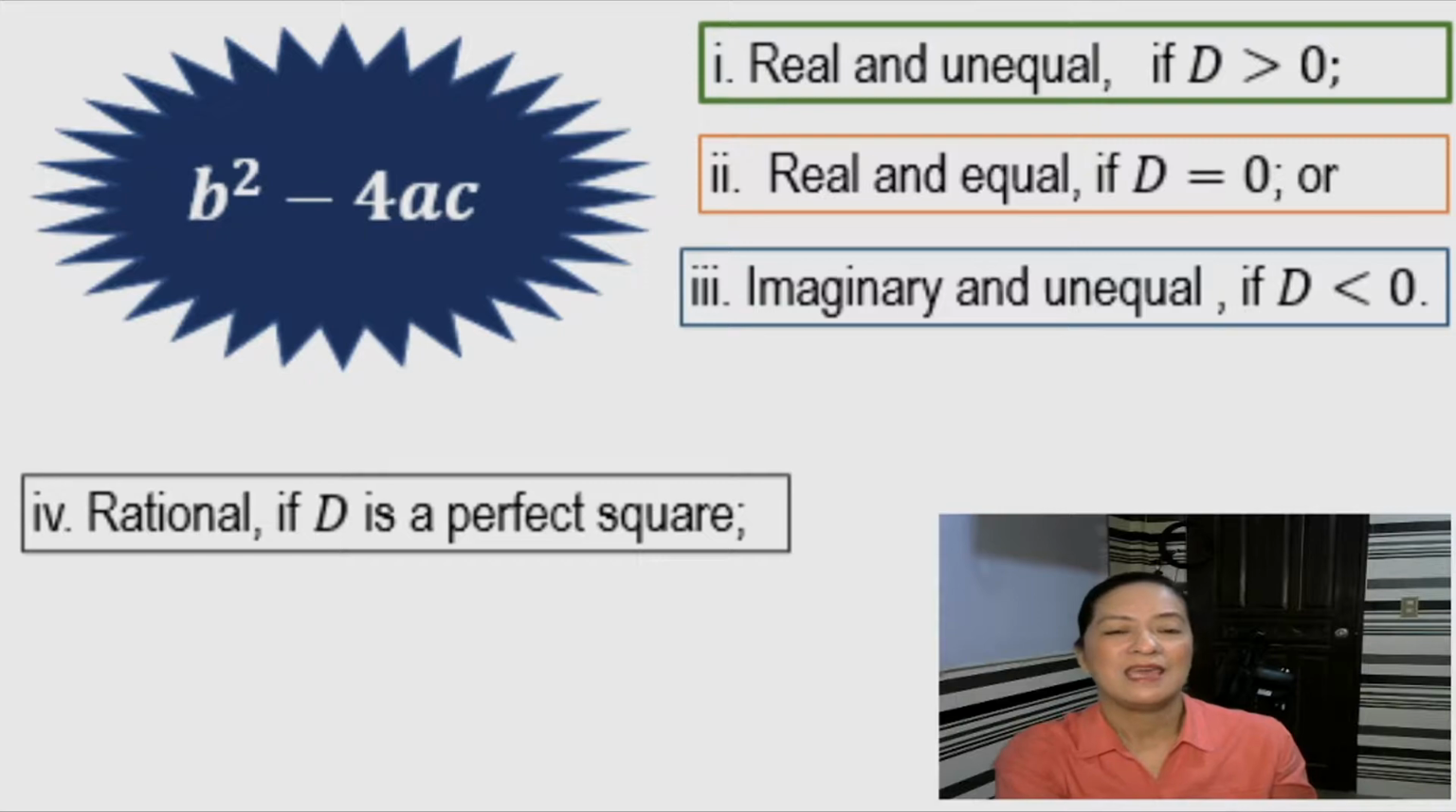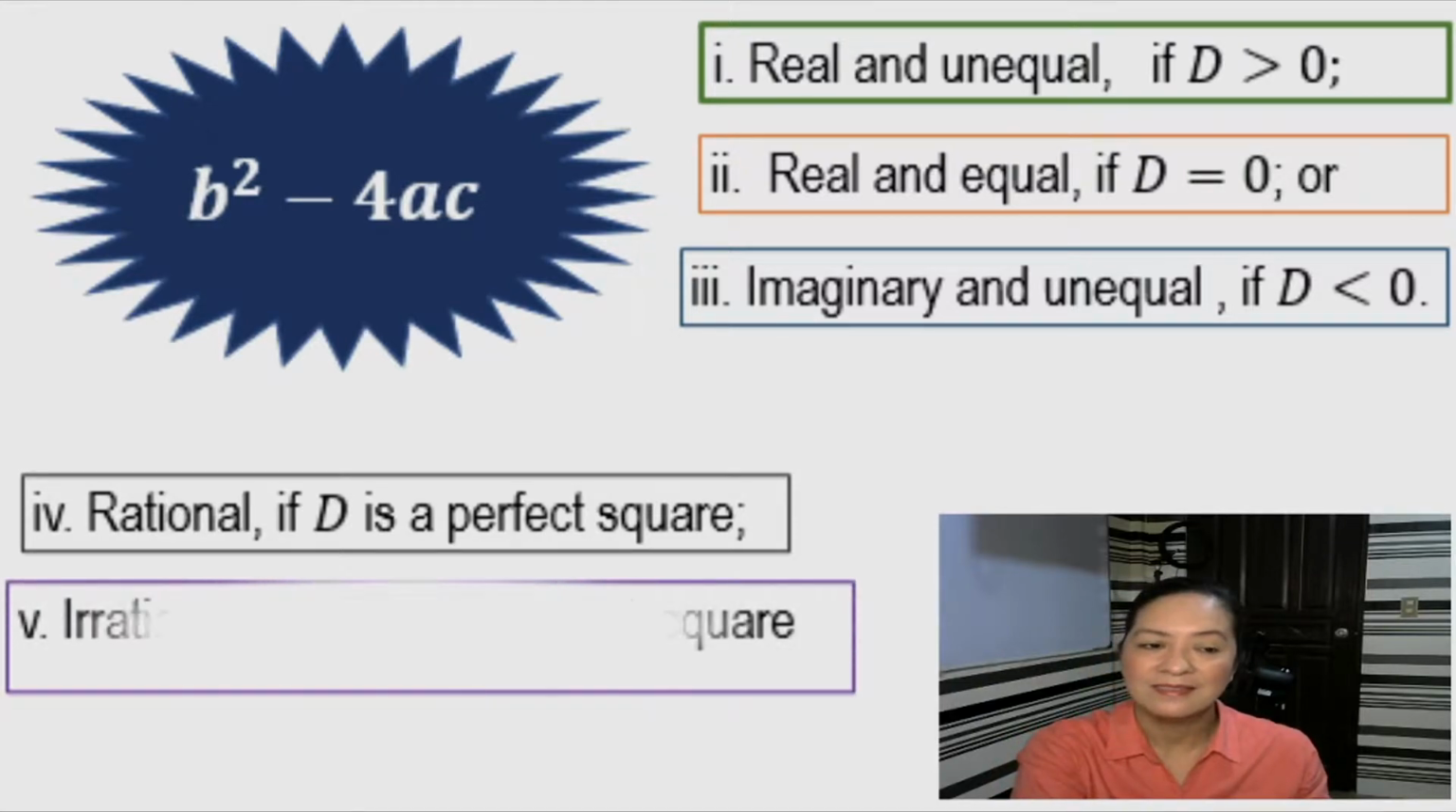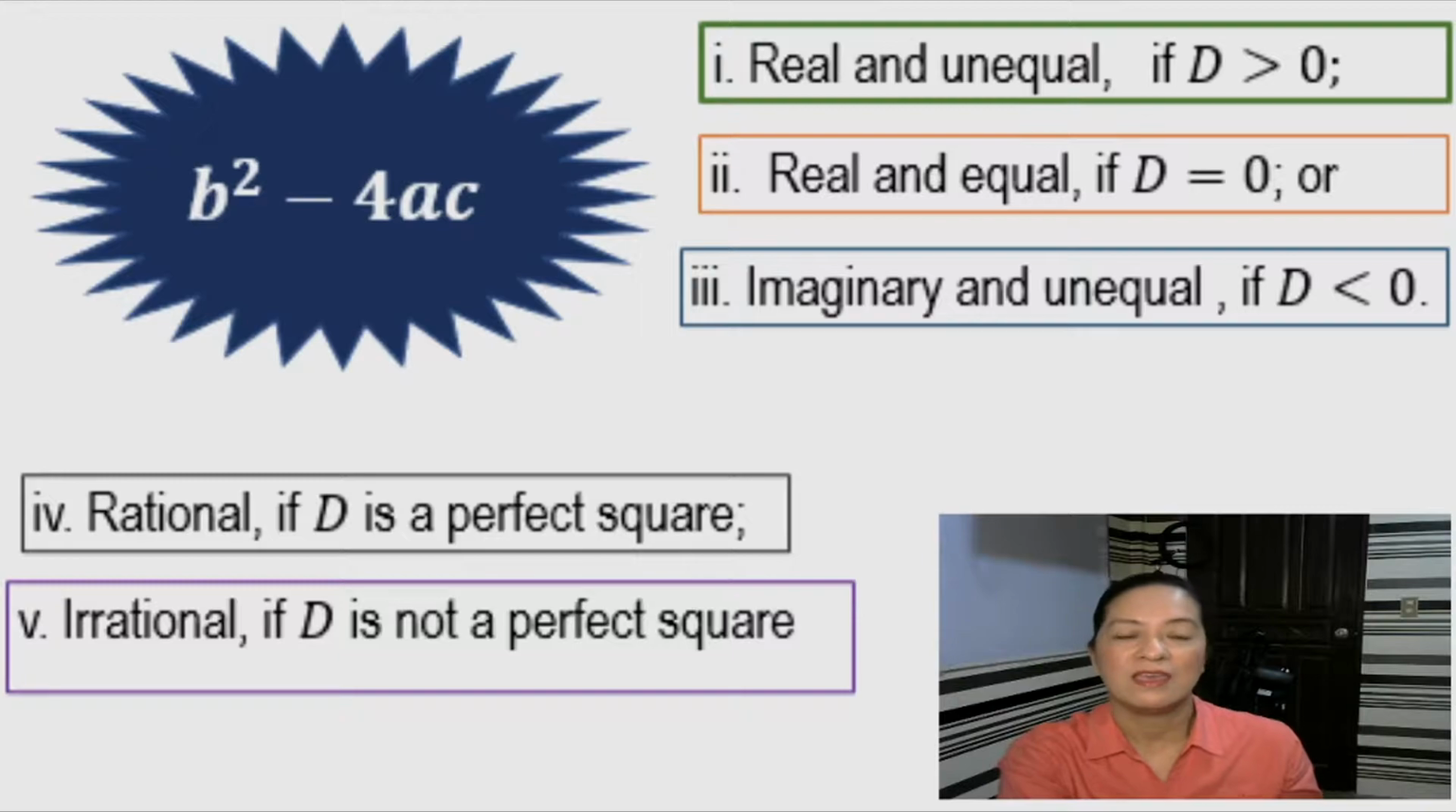Moreover, the root is rational if d is a perfect square, and irrational if d is not a perfect square. These are the 5 natures of roots of the quadratic equation.